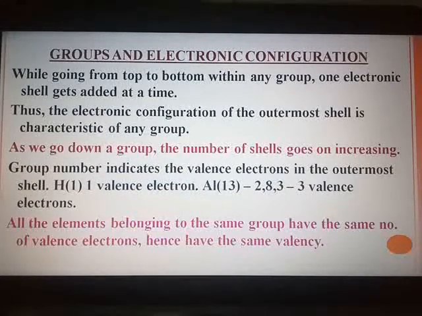It is a very important reason. It was asked in one of the board exams: elements belonging to the same group have the same valency. When you are writing the answer, the first thing you say is what valency is. After that you say that all the elements belonging to the same group have the same number of valence electrons, hence the same valency. Then we support this statement with examples. You can take any group and 2-3 examples from it, and show that all the elements belonging to that particular group have the same valency.